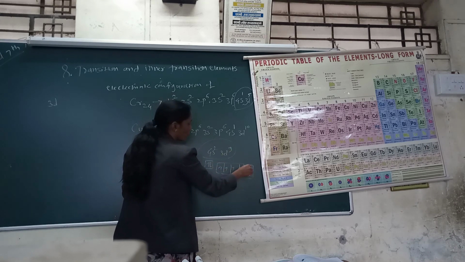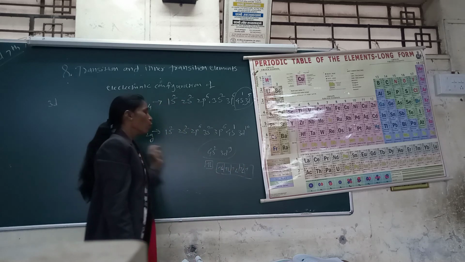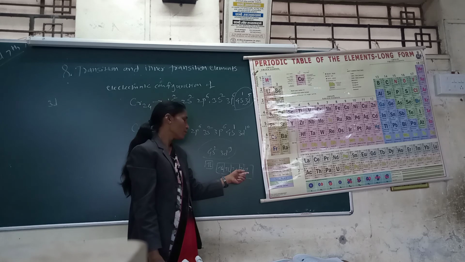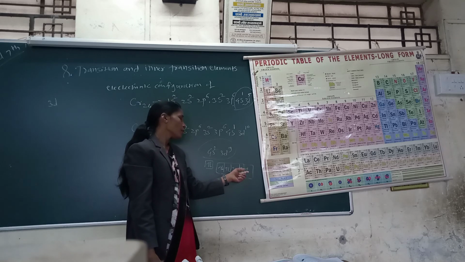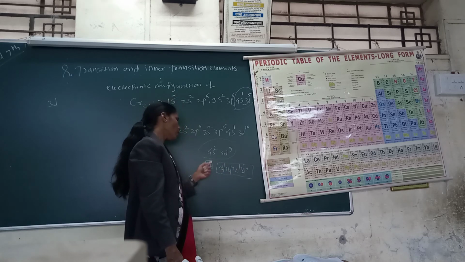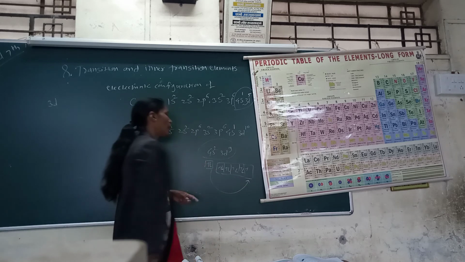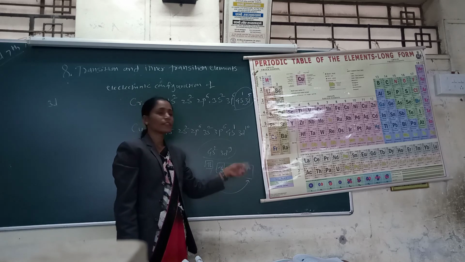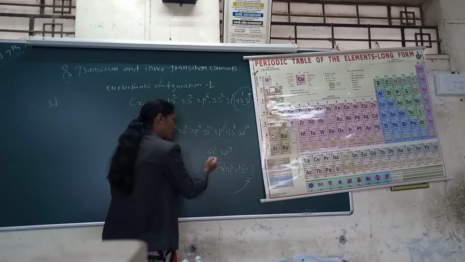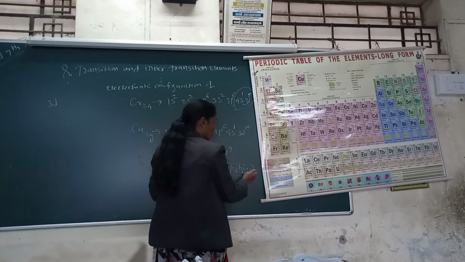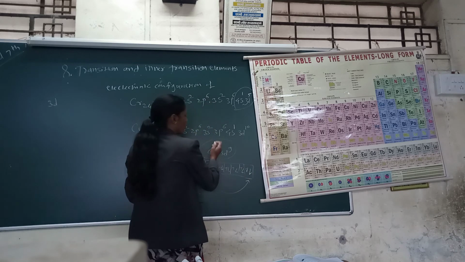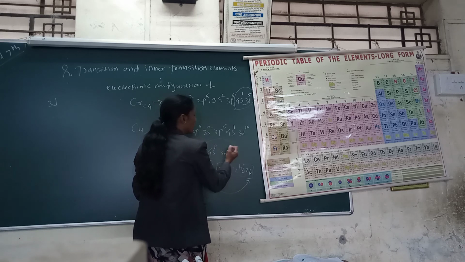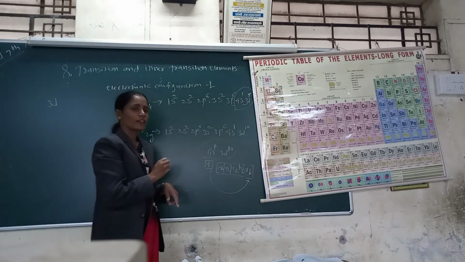In 3d9 there are 9 electrons: 1, 2, 3, 4, 5, 6, 7, 8 and 9. One orbital is left unpaired, so for getting stability one electron from the 4s jumps to the last unpaired orbital and gets stable. That is, this electron enters from 4s to 3d. Therefore, 4s1 and 3d10 is getting stability.